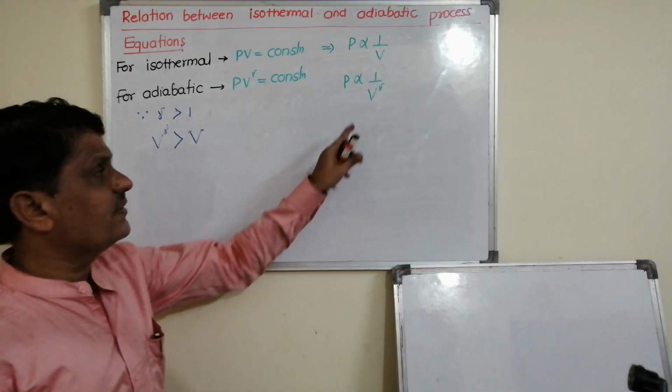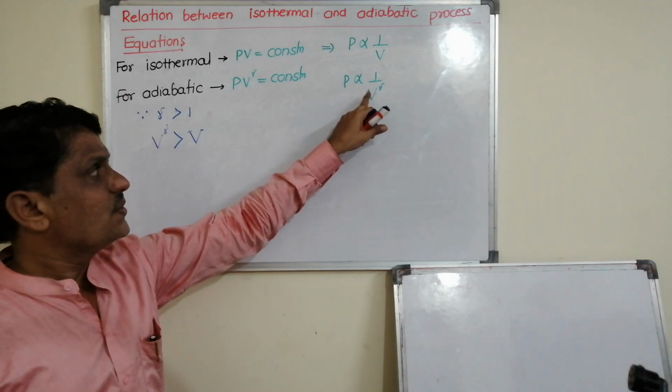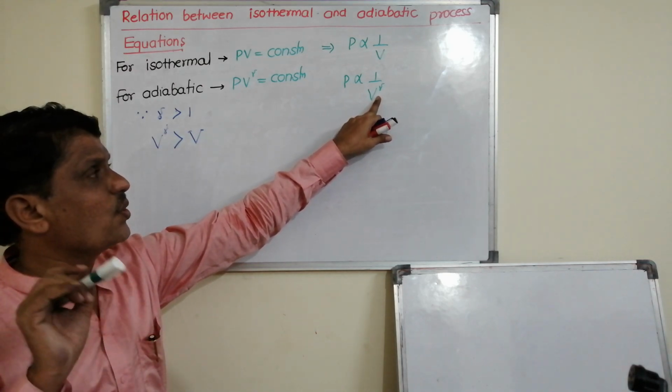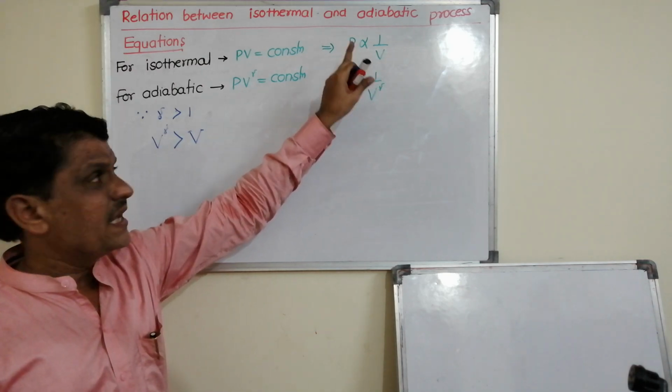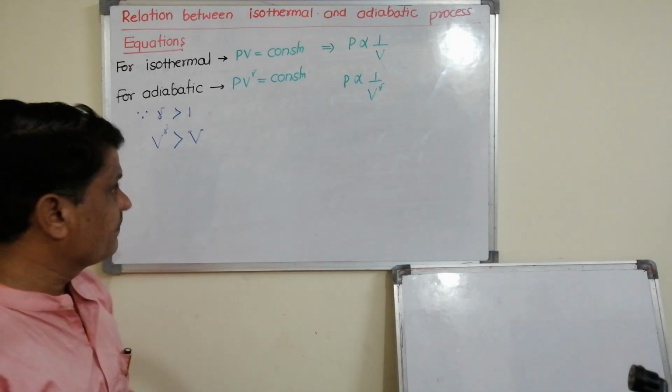So whenever we draw the graph of P versus V, here V raised to gamma is more than V. Hence this P is always greater than this P.